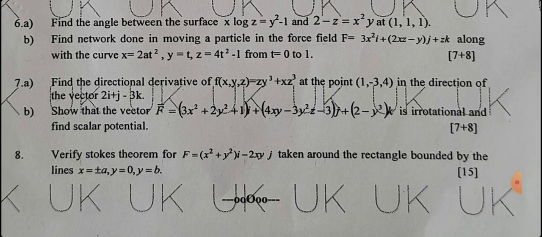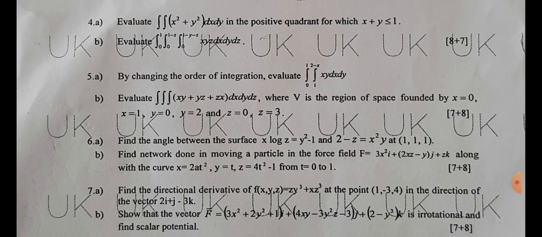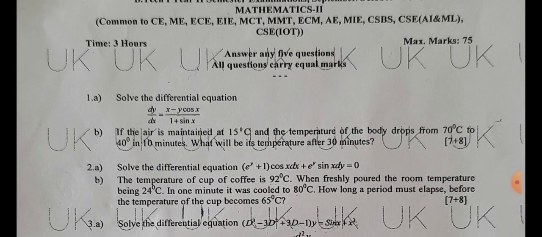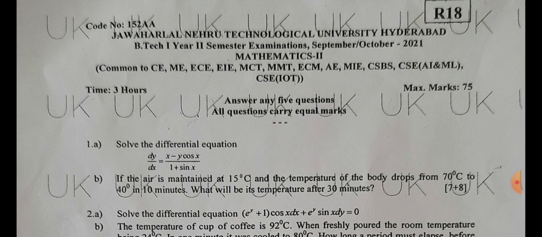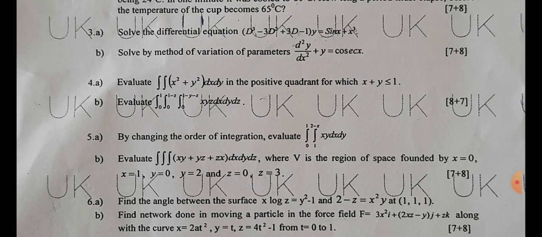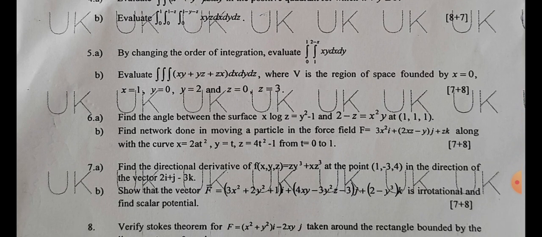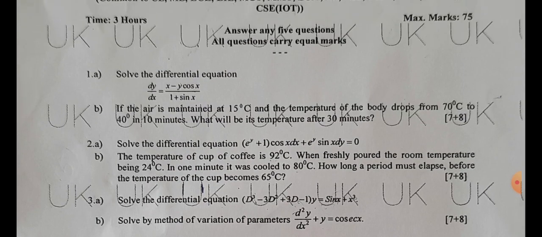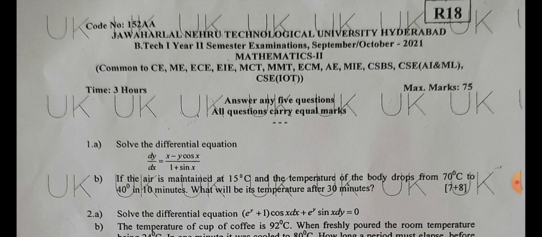So this is about the paper given by JNTU Hyderabad in the morning session, especially for EC students. It is the Mathematics 2 paper, a very easy one. Almost from the first, second, third units only you will get maximum score. So if you can prepare the fourth and fifth also, it is well and good and easy to get the maximum marks.